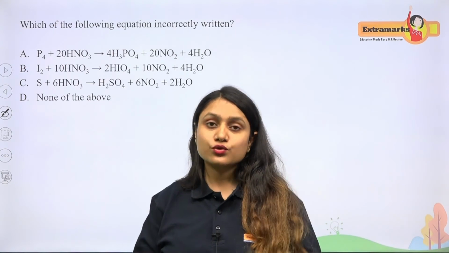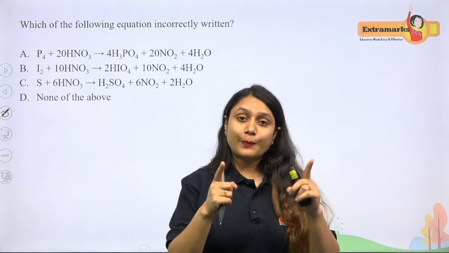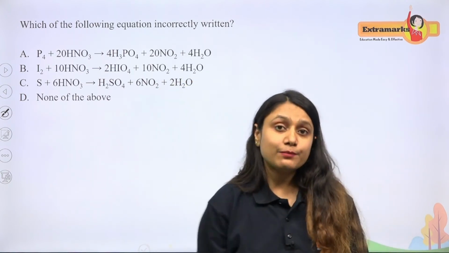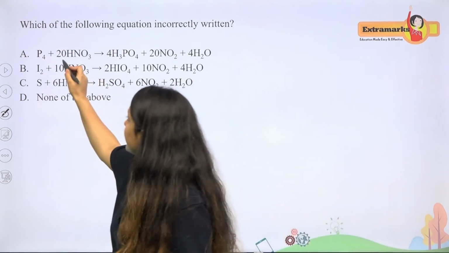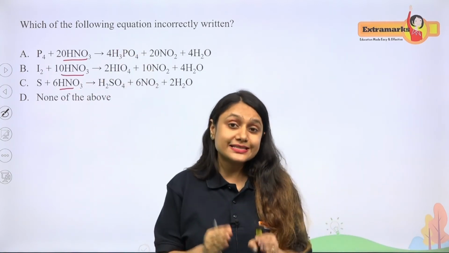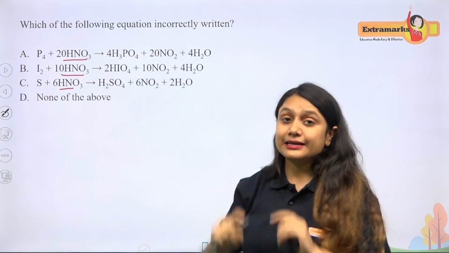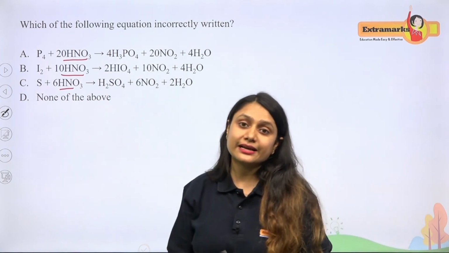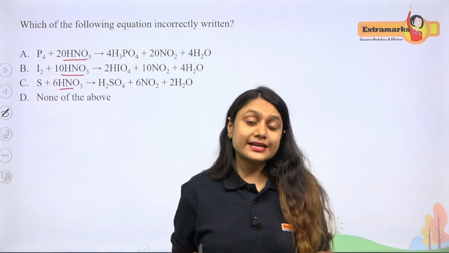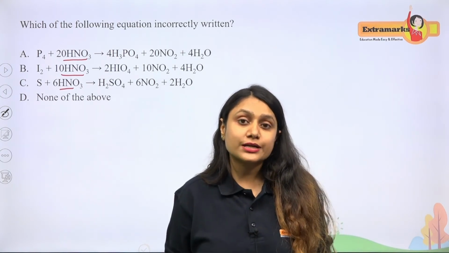Let's move on to another question. Here it is. This particular question belongs to, as you can see, the P block elements, and they are asking, whenever you are adding HNO3, which of the following equations is incorrectly written. You have to tell which is incorrectly written. So for this particular question, you must know the reaction and what products form.